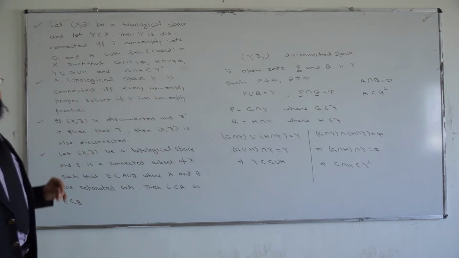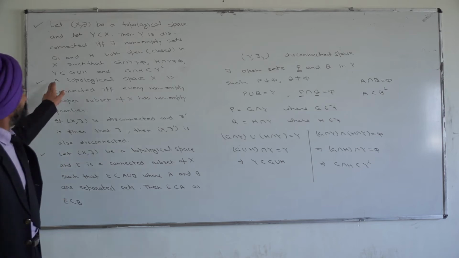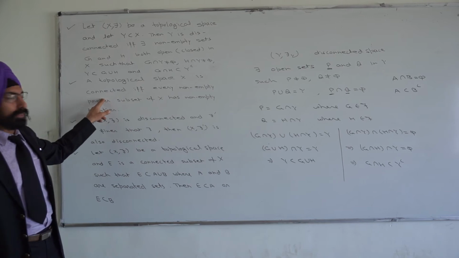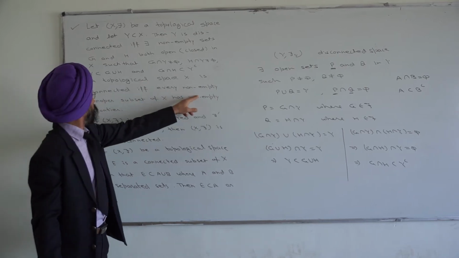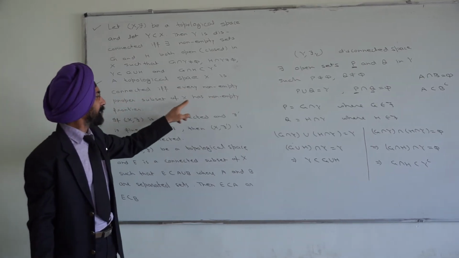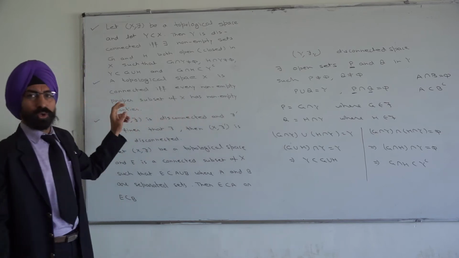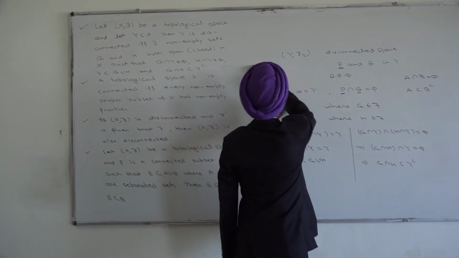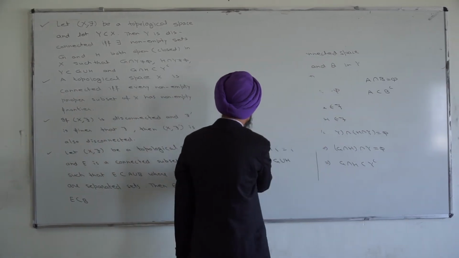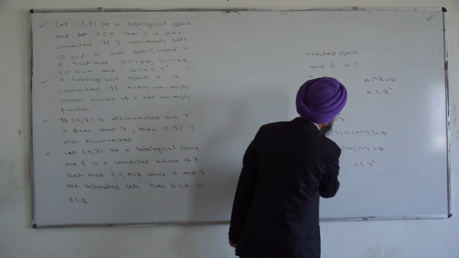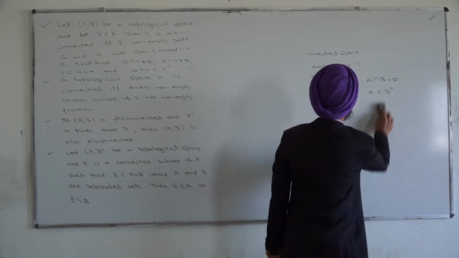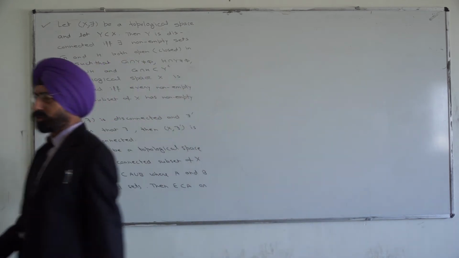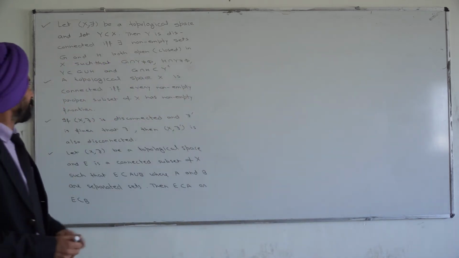Now I move on to the second theorem. The statement is: a topological space X is connected if and only if every non-empty proper subset of X has non-empty frontier. So how will we prove it? The proof is again very easy. We just have to keep in mind some basic concepts related to topology regarding frontier, closure and interior.